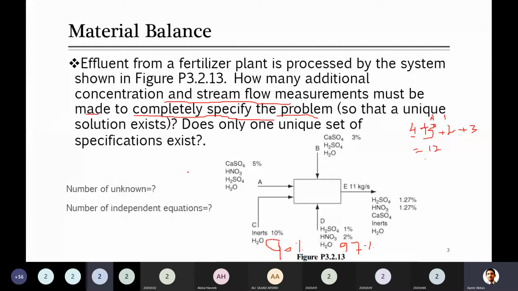Okay, let me tell you first thing. Yesterday we studied that we have to write independent equations, and the last slide of the last lecture was about from where you can get the independent equations. First, I told you that you have to write the material balance. You can write it based on overall material balance as well as based on component material balance. So can we write here one equation for overall material balance?